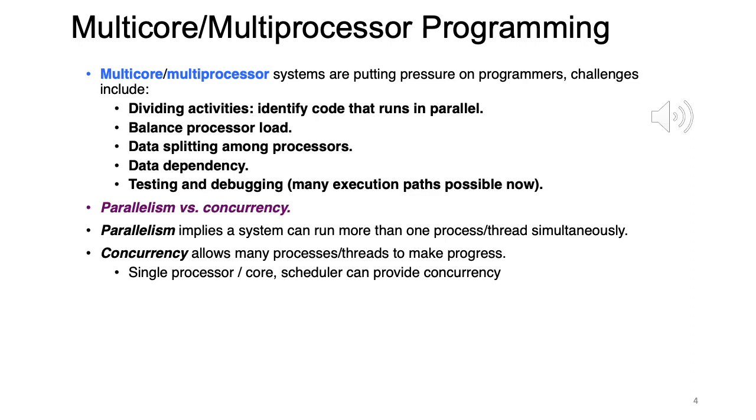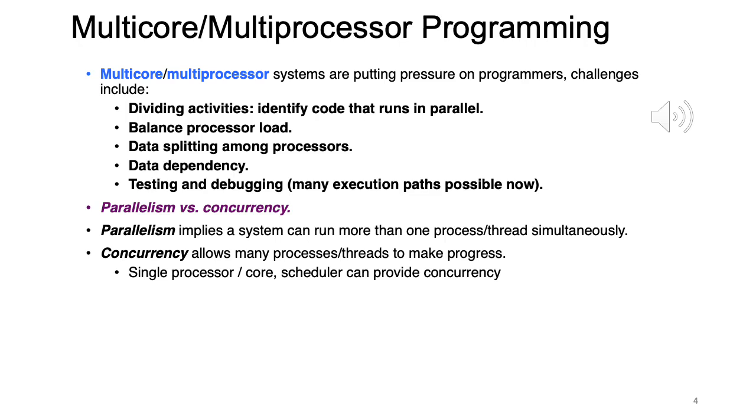Now this may not be such an easy job because when the code is running, there are complex dependencies between one part of code in a process and the other part of code in the same process. So because of these complex dependencies, it becomes quite hard to extract the part of the code which can run in parallel with each other. Sometimes the decision is easy, sometimes the decision is hard. Okay, so that is definitely one challenge. Looking at a process and identifying code that runs in parallel. It is doable, but it can be challenging.